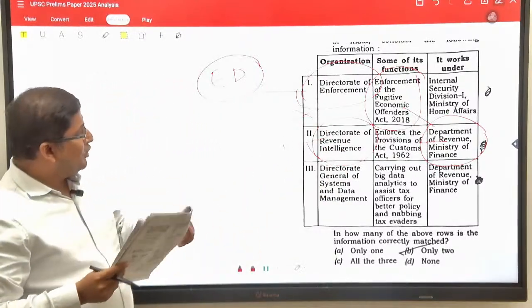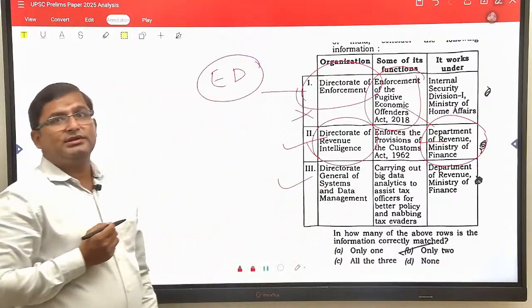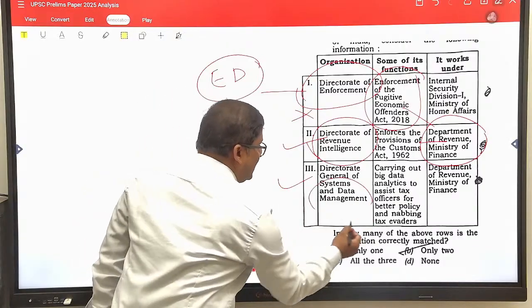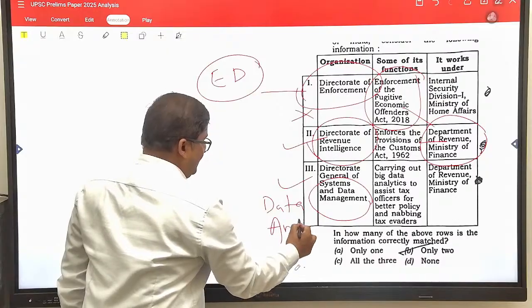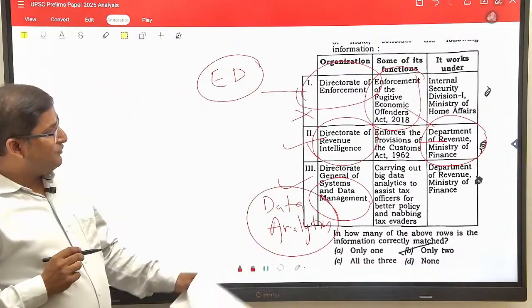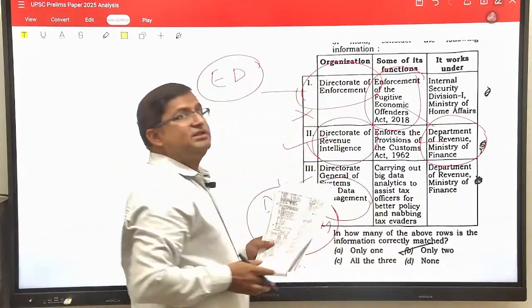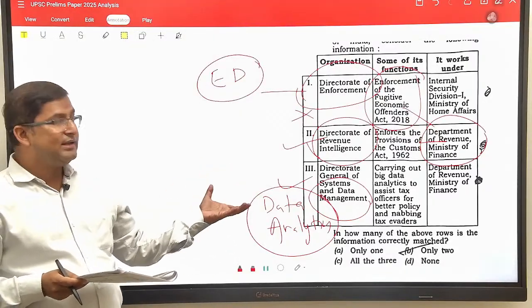Now come to the third organization, which is the Directorate General of Systems and Data Management. See, the Directorate General of Systems and Data Management works for the data analytics of the government. And this works under the Department of Revenue, Ministry of Finance. And its function is big data analytics.